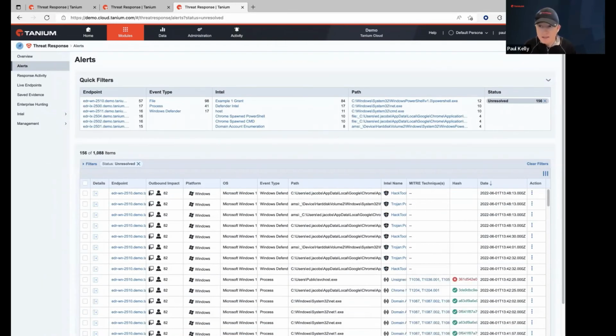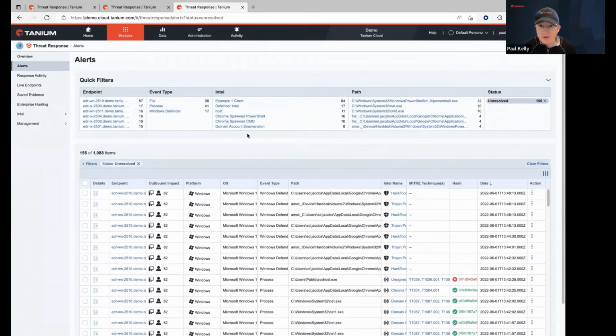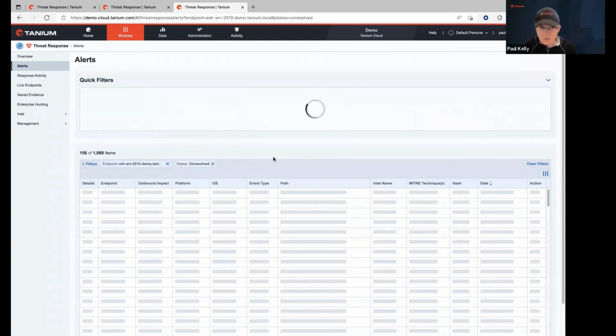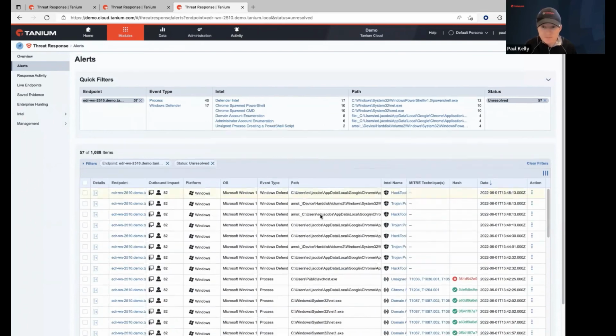So I'm going to take us back to the alerts here really quick. And again, I just want to cover one more thing here, and that is all the different types of Intel views that you can click into. Now, this is just a demo environment. A real world customer environment could have a lot of activity shown here, right? So this is where you want to look at this and base it on impact and the number of endpoints that are producing the most alerts and just work down through that, or whatever workflow makes sense to your company as well.